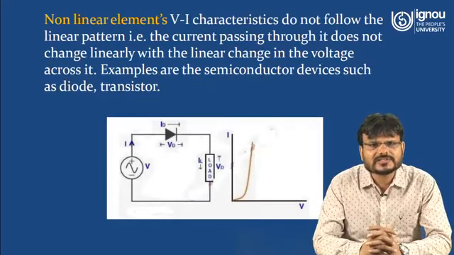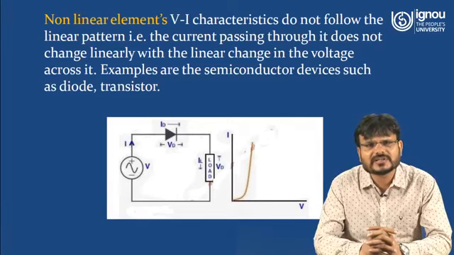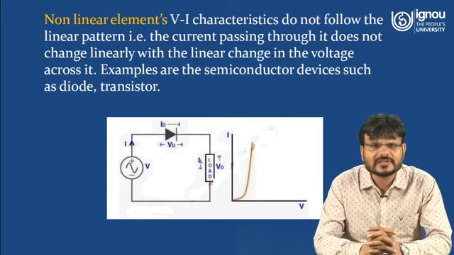Now we have to understand what a non-linear element is. Non-linear elements' VI characteristics do not follow a linear pattern, that is, the current passing through it does not change linearly with a linear change in the voltage across it. Examples of non-linear elements are the diode and transistor.